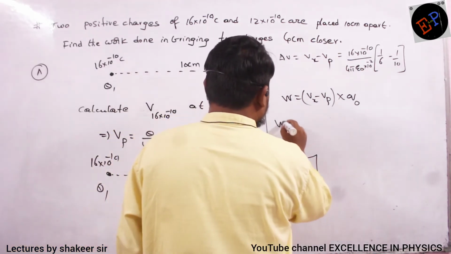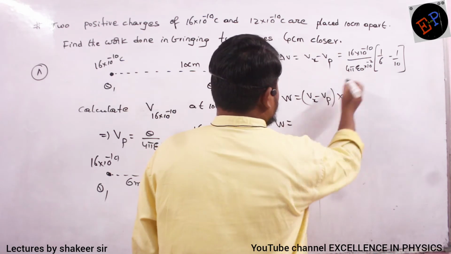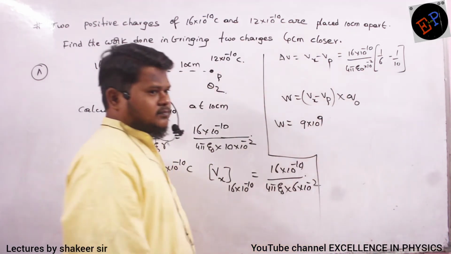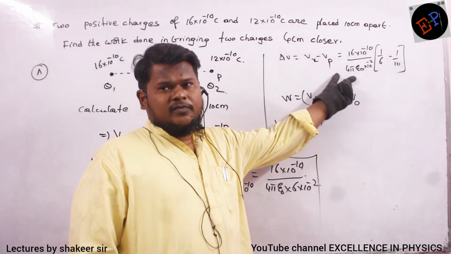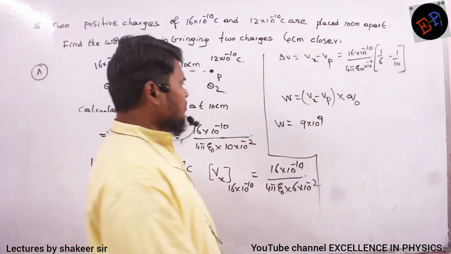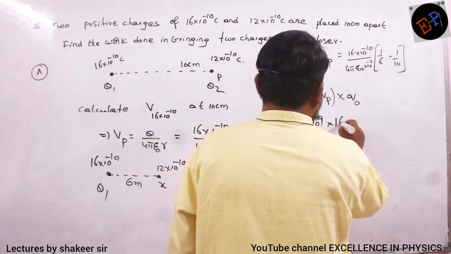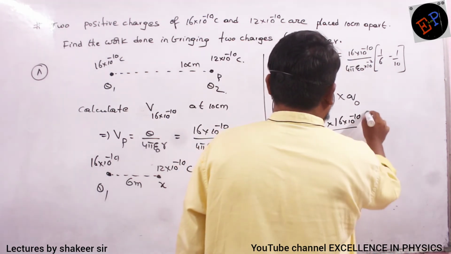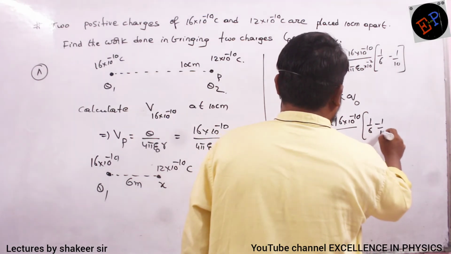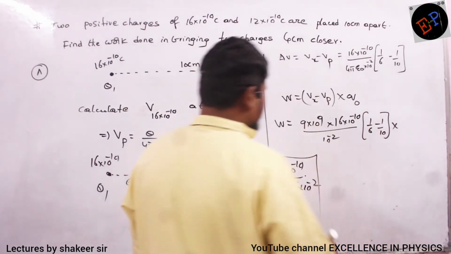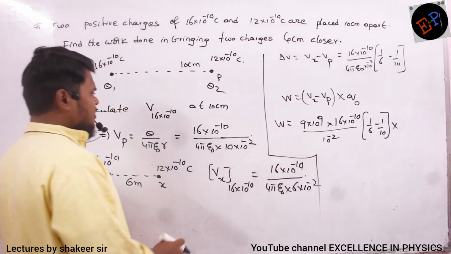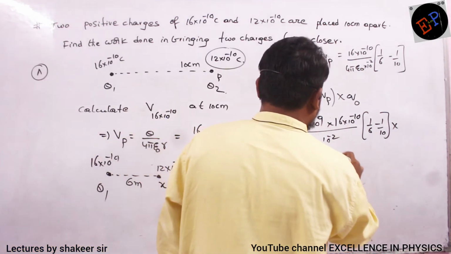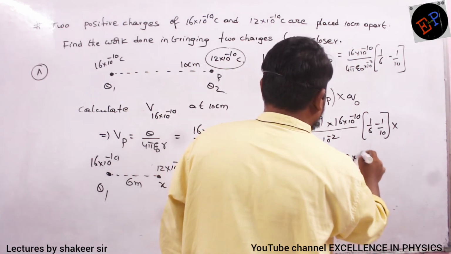So therefore work done is equal to, 1 by 4 pi epsilon naught can be written as 9 into 10 power 9. 1 by 4 pi epsilon naught value is 9 into 10 power 9, multiplied by 16 into 10 power minus 10 divided by 10 power minus 2 multiplied by 1 by 6 minus 1 by 10, multiplied by the charge which we have moved. Which charge we have moved? We have moved 12 into 10 power minus 10. So multiplied by 12 into 10 power minus 10.